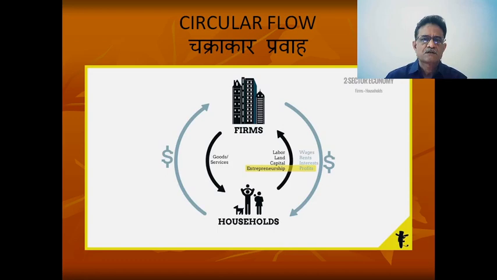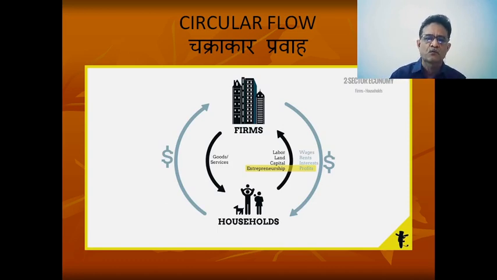Now, as the economy works, we have to understand its functions. There are two basic sectors: households and firms. Households provide four basic factors to the firms: land, labor, capital, and entrepreneurship.